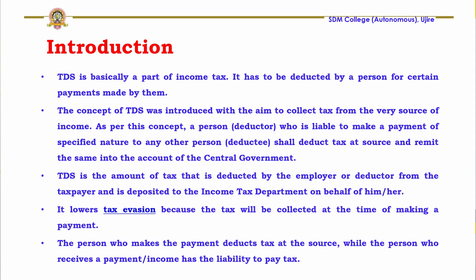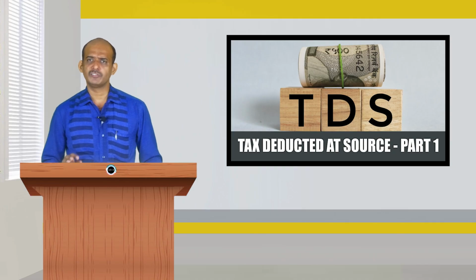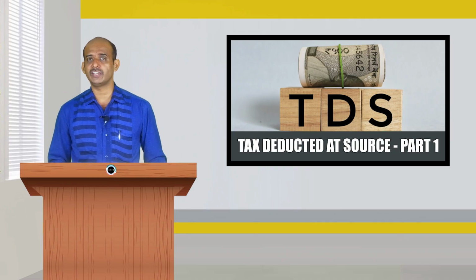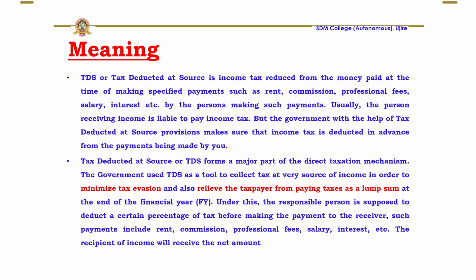So, the person who makes the payment deducts tax at the source, while the person who receives the payment or income has the liability to pay the tax. Again, as per income tax rules, if I receive the income, then I have the obligation of making the payment of tax to the government. If you wait till the end of the year for me to make the payment of tax, then I may involve in tax evasion methods. So, to avoid that, you will collect the tax or deduct the tax at the very source from where you are going to give the income to me for the efforts I have put in. So, this is about the TDS.